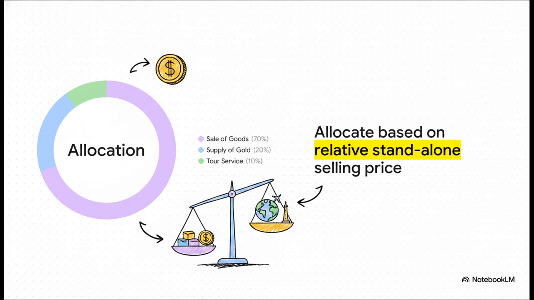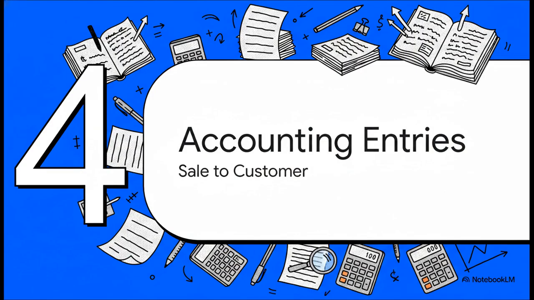What's the market value of that gold coin? What's the retail price of the tour? You take those standalone prices and slice up the total transaction pie proportionally. Section 4. The journal entries.